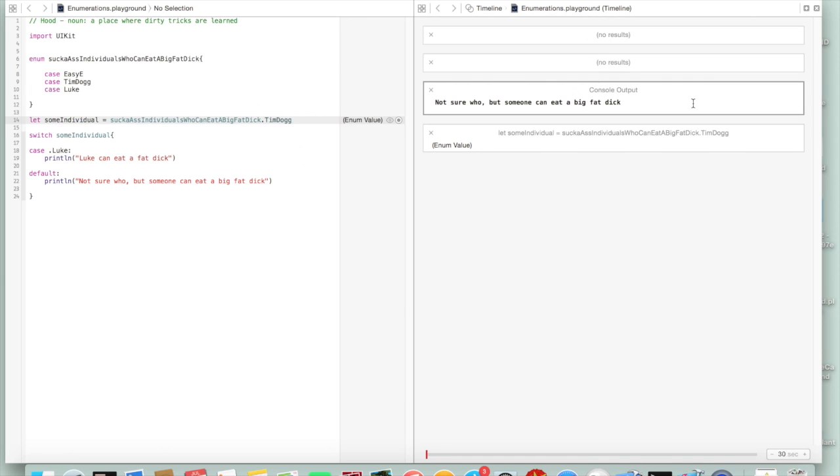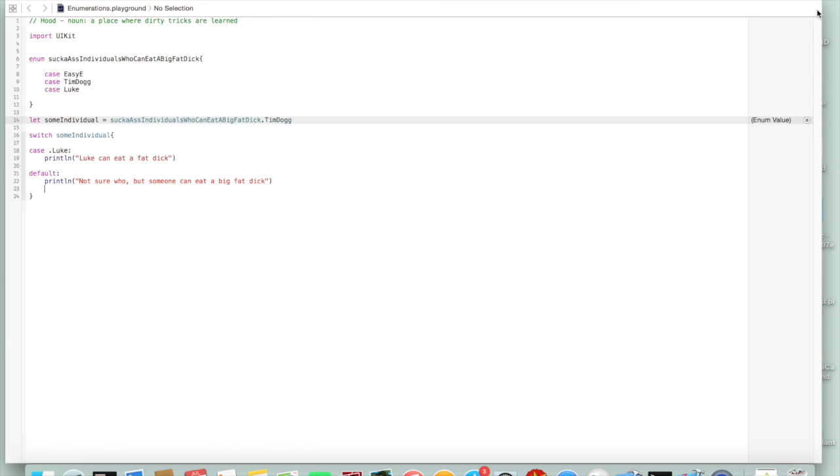Remember, this is our exhaustive enumeration of all of the individuals who can eat a big fat dick. In this case, because our switch statement doesn't exactly know if it's Tim Dog or Easy E specifically, it's saying, I really don't know, but someone can eat a big fat dick. So this is kind of what we've got here.